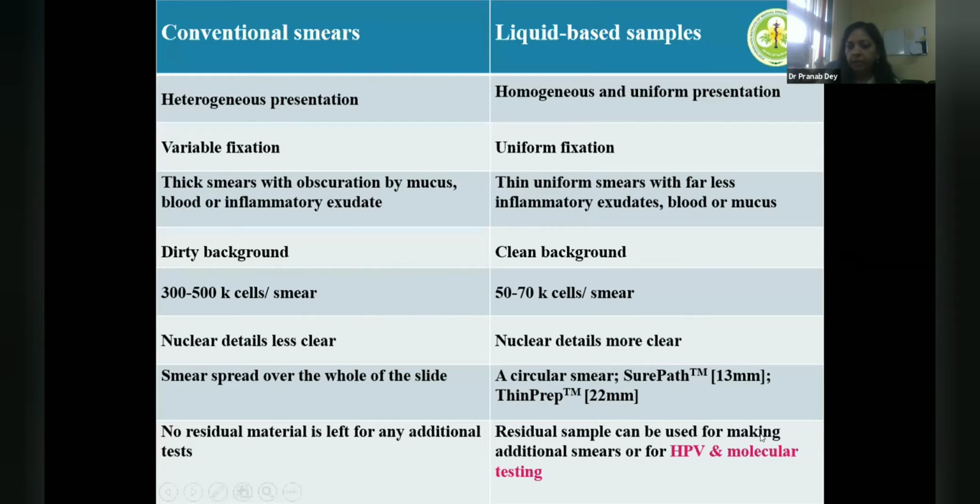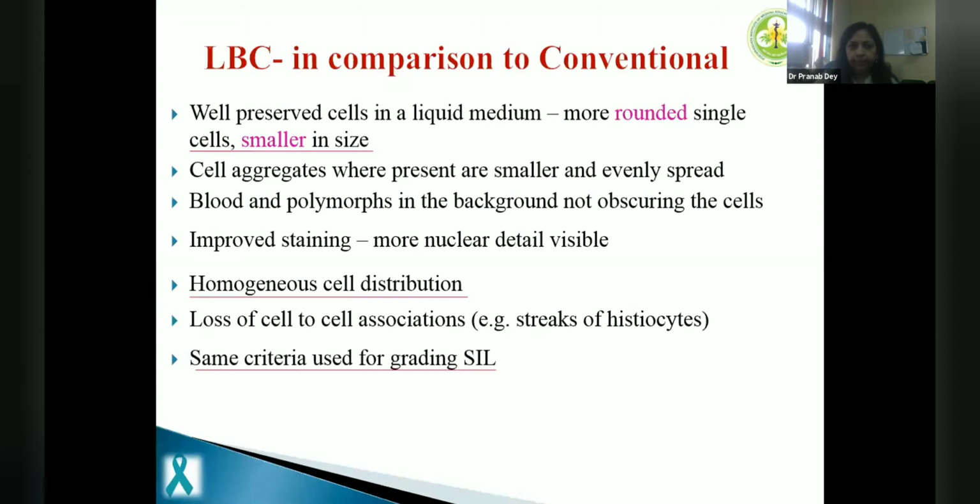Residual samples can be used for additional smears, HPV and other molecular tests. And we've seen that with liquid-based cytology, in SurePath at least, we have extracted DNA even after 1 year of taking the sample, and you could get good quantity and quality of DNA from these residual samples. You don't have to keep these in the fridge, but because in summers our room temperatures are very high, sometimes for epithelial abnormalities we keep these samples in the fridge. Otherwise these can be kept at room temperature.